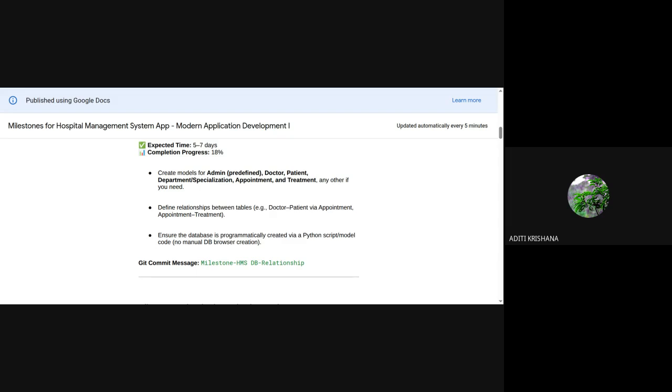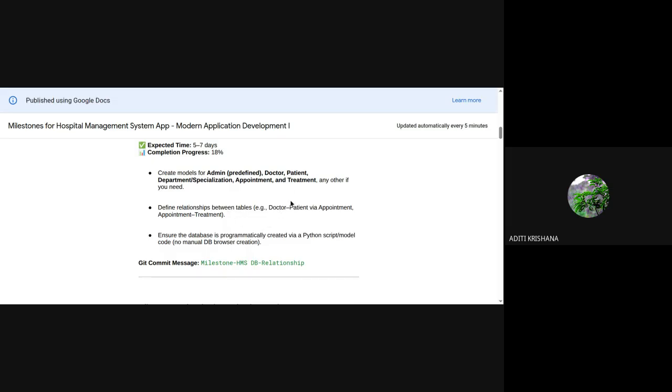For example, admin is predefined, but you have studied in the core functionality in the problem statement that admin is going to create the doctors. So there will be some relationship between admin and doctor, because admin will only create the doctor's profile. Doctors can't create their own profile. So all the create, read, update and delete functionality will be on the admin side, not on the doctor side. So there is a relationship.